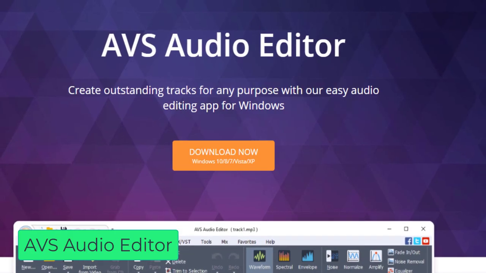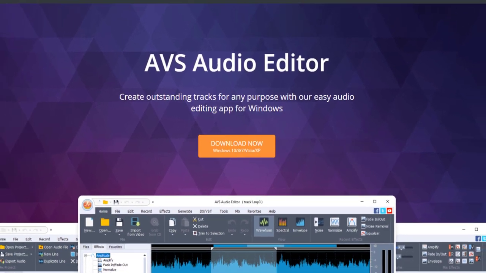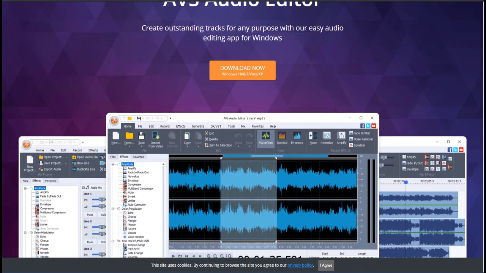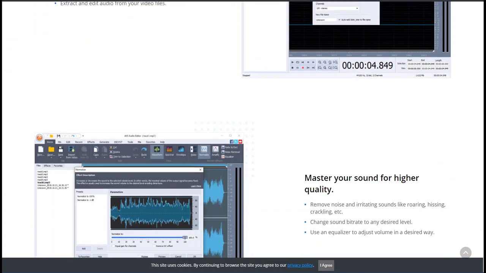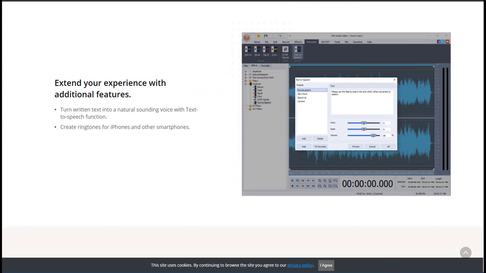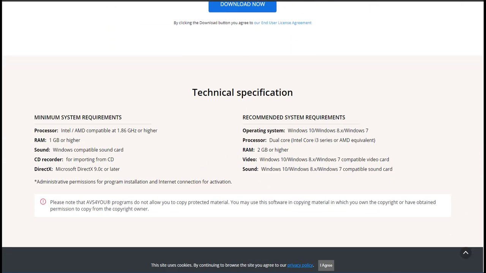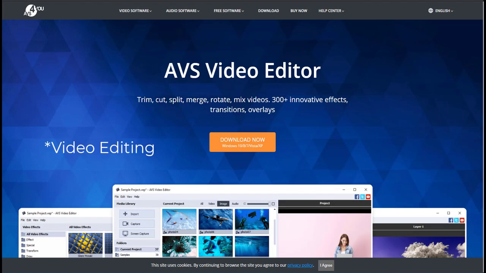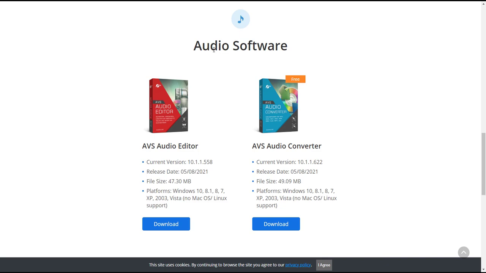The next one on our list is AVS Audio Editor. As its name suggests, it is an amazing audio editor that will help you edit files in various formats like WAV, MP3, and FLAC, do all the necessary editing: cut, join, trim, delete parts, split audio files, and add all kinds of filters and special effects to make your audio more professional. AVS also offers other apps for audio editing and video converting, but it's only available for Windows, so if you're a Windows user, this is an Audacity alternative that you should try.